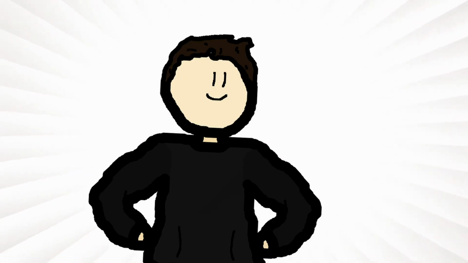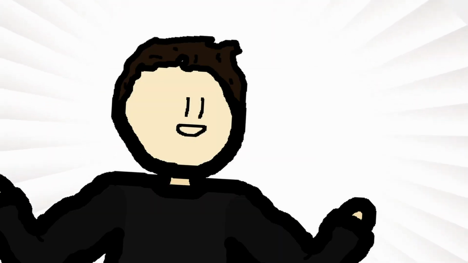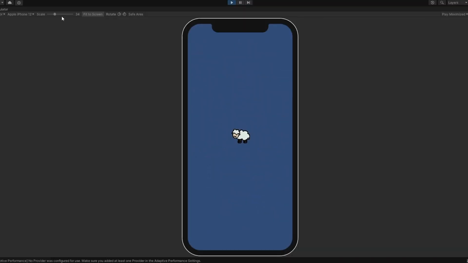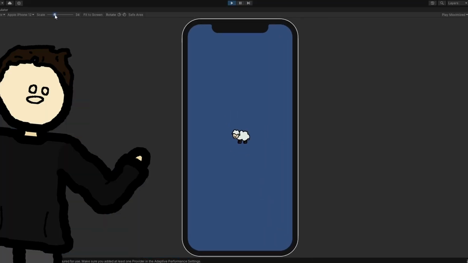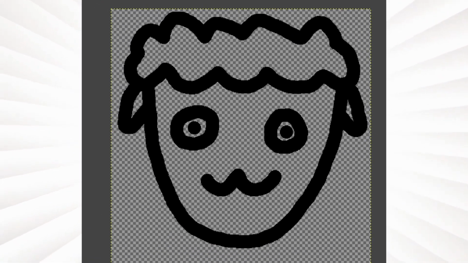To make it even harder for me and more exciting for you, I will make the entire game within 6 days. Let's get right into it. I drew a cute sheep and put it into the scene. I decided to go with a hand-drawn style this time, but I never did that before, so it took me quite some time until the sheep didn't look like straight out of a mental asylum anymore.